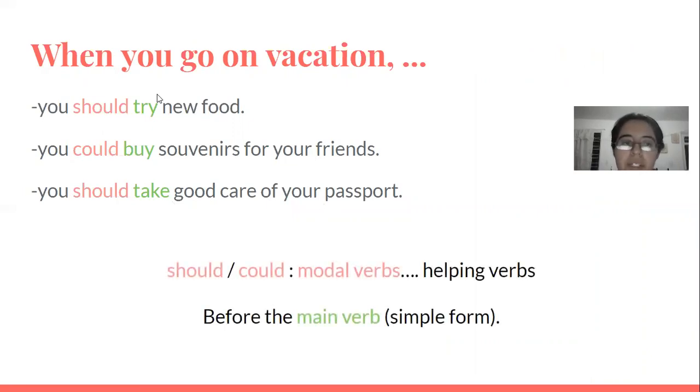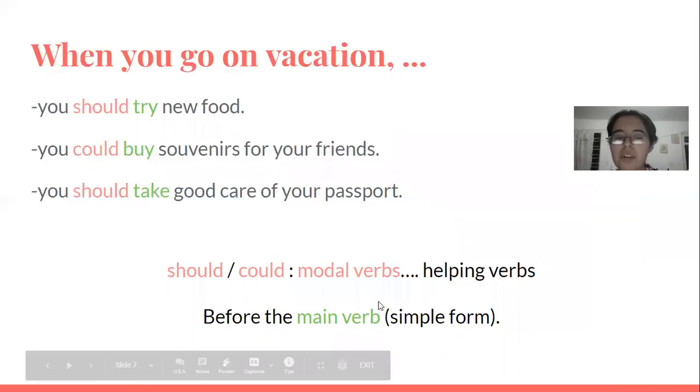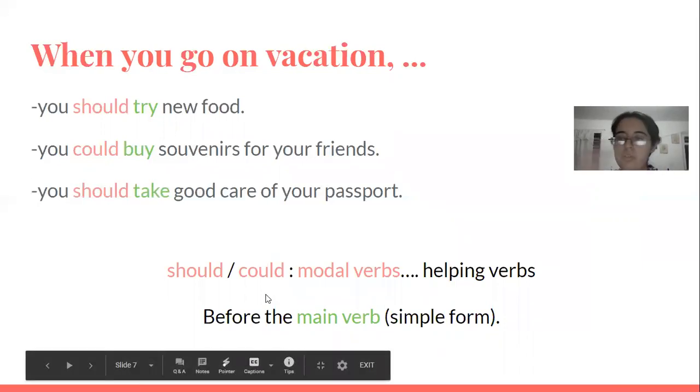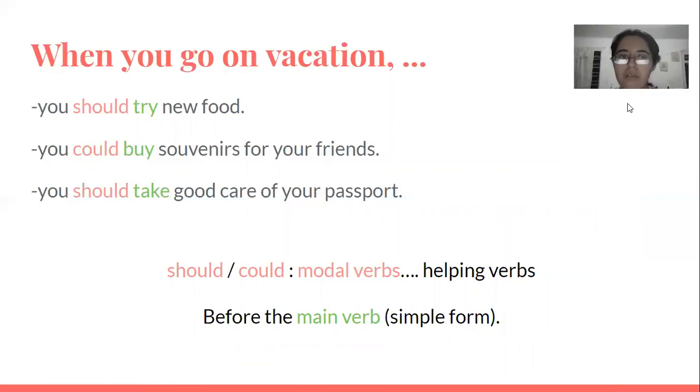So we can see that we use should or could, and these two are modal verbs. There are many modal verbs, but these are just the two that we're going to see this week. Modal verbs are helping verbs, so they help the main verb. They go before the main verb. So here we have should before try, could before buy, should before take.